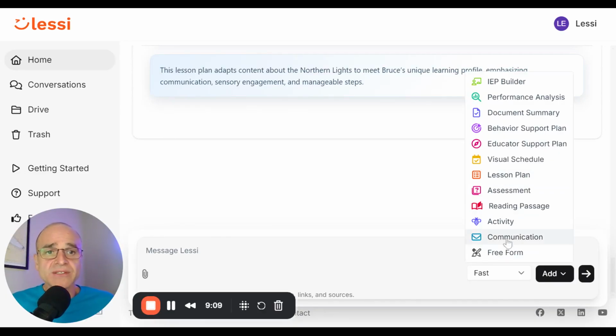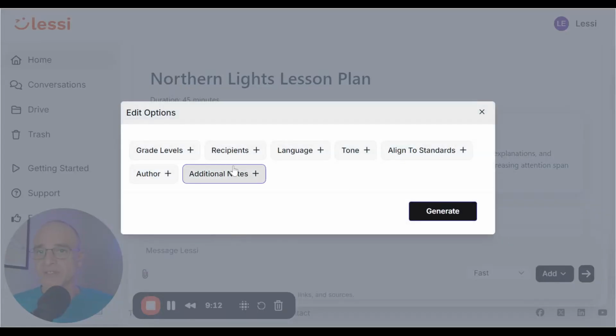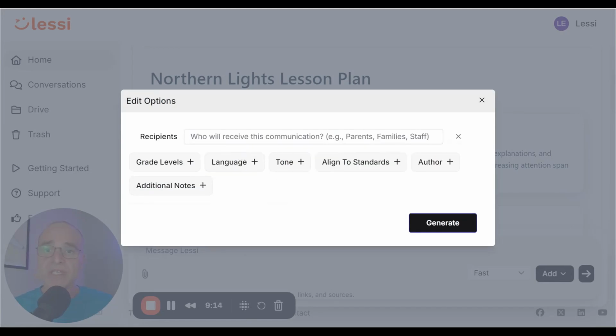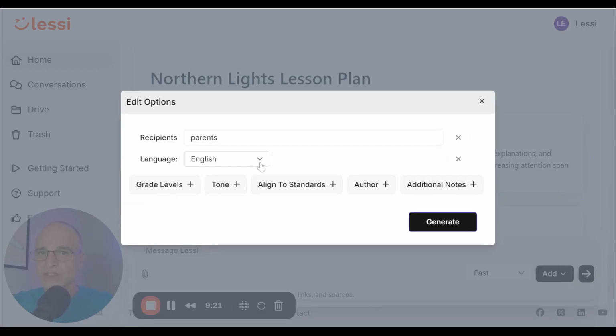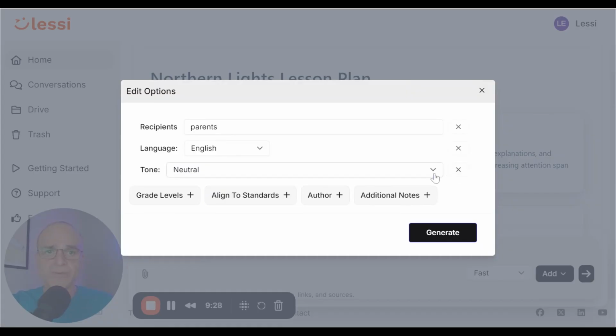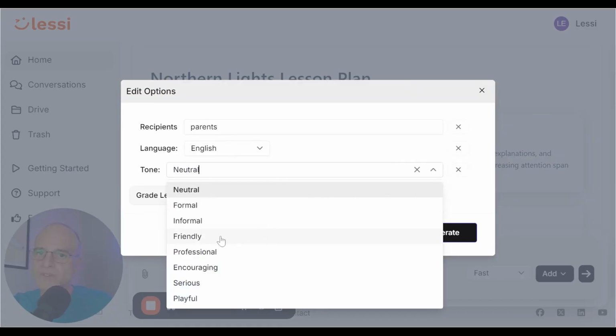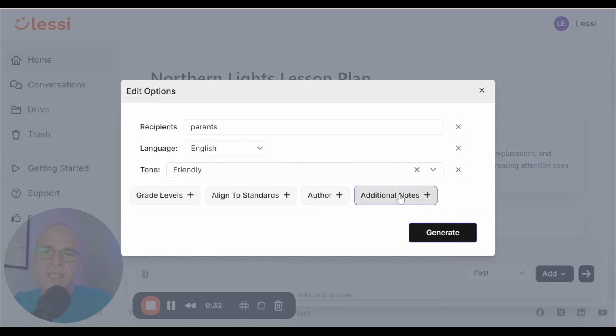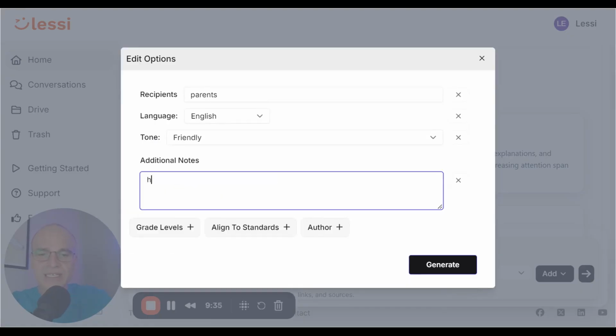All right, so from here, let's create a communication. This is going to be for parents. We could choose the language. Here I'm going to use English. We can choose the tone. Here we'll say friendly. Additional notes, and we'll say how to extend learning at home.